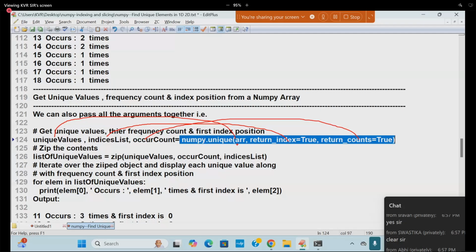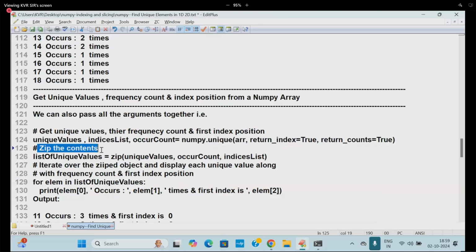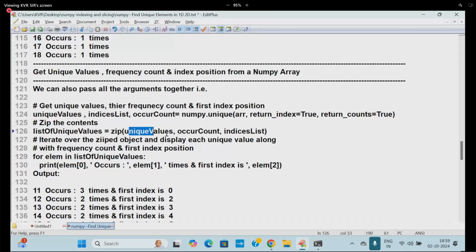So a function is returning what? Either one value or more than one value. So the return statement inside the unique function is important. I am printing, zipping the content: zipping unique values, comma, indices list, comma, occurrence count. Zip of unique values and occurring count like this. It is going to give you one value here.